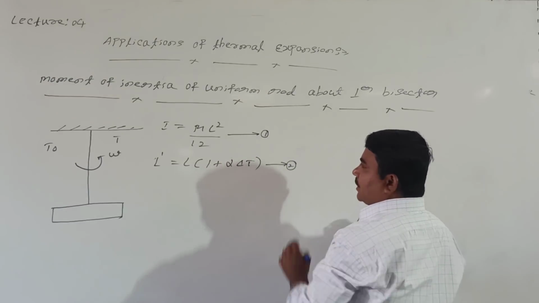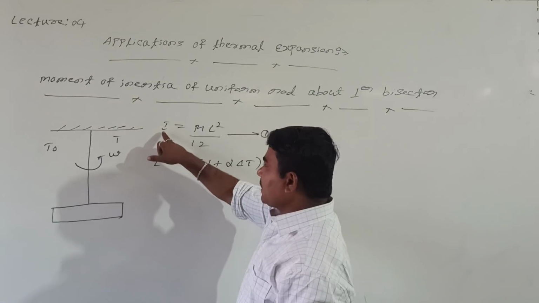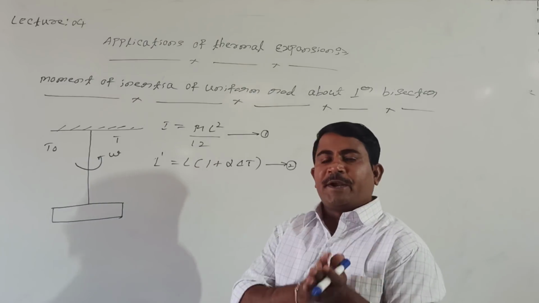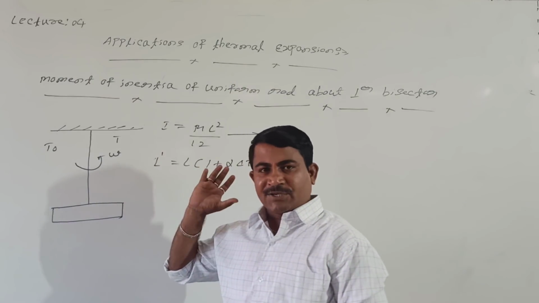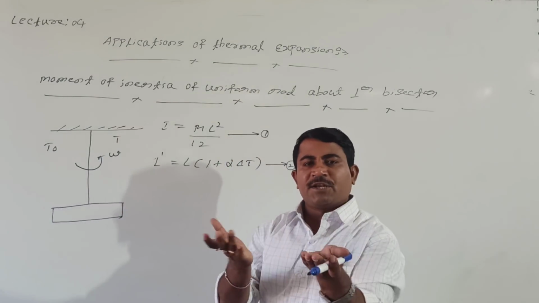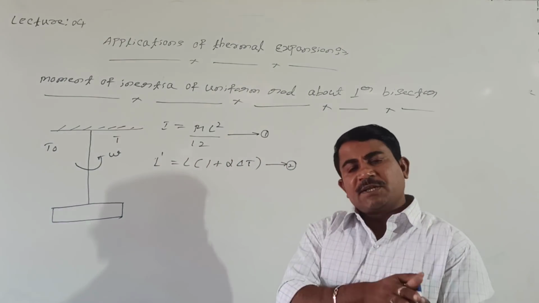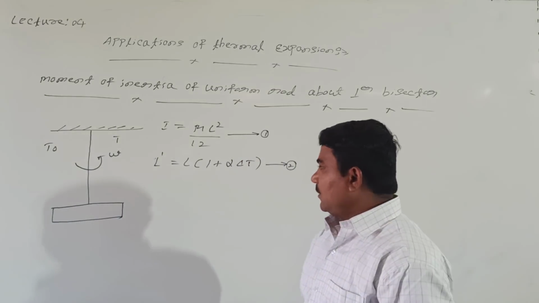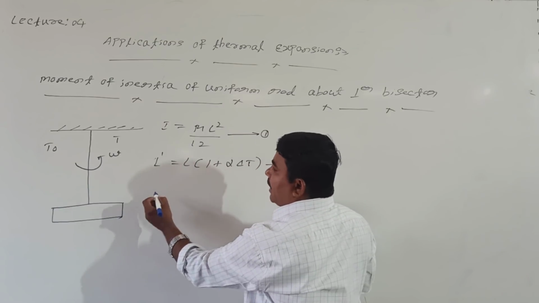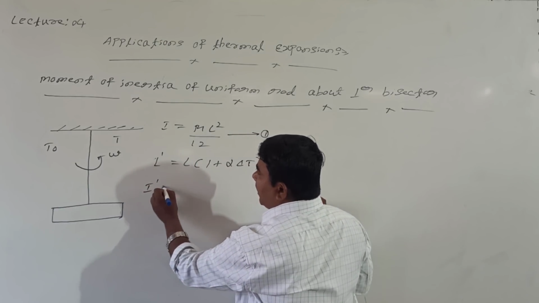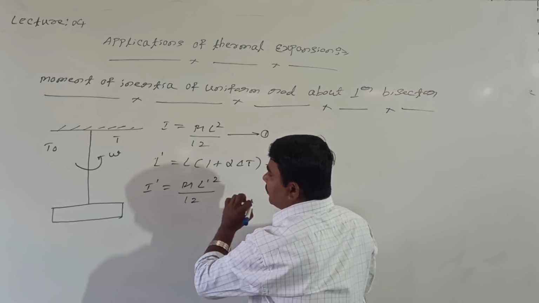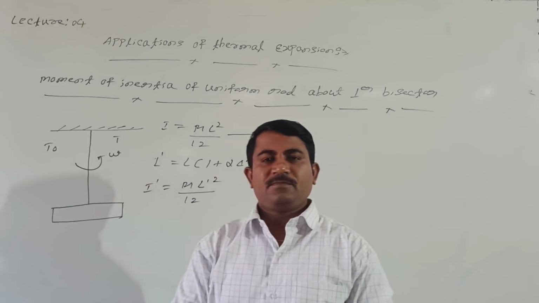Now we will call equation number 2. Initially the moment of inertia was I. Due to the increase in length, the moment of inertia I becomes I dash and the angular speed omega becomes omega dash after the increase in temperature. Now let us discuss one by one. After the change in length, what is the final moment of inertia of this rod? I dash equals M into L dash square divided by 12. Are you following this?